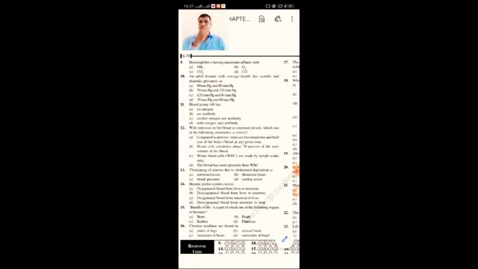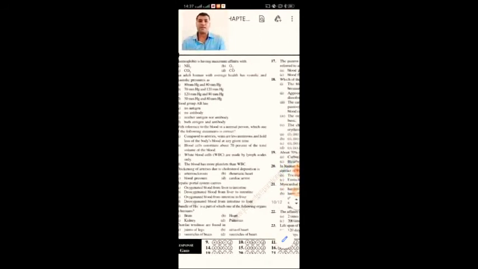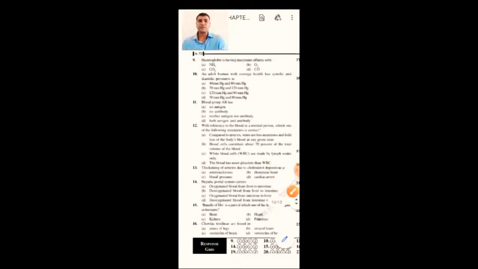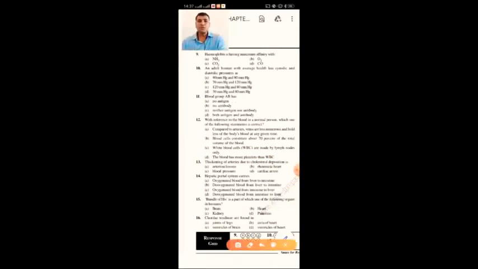Please remember that A contains A antigen, B contains B antigen, AB contains AB antigen. Opposite to that, O contains only antibodies, AB contains only antigens. So no antibodies.